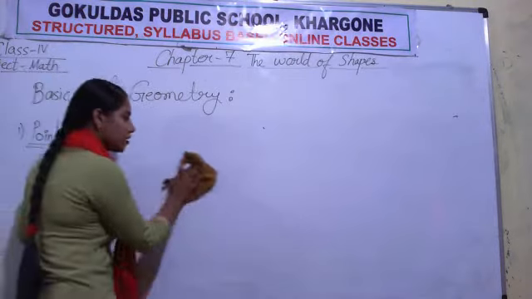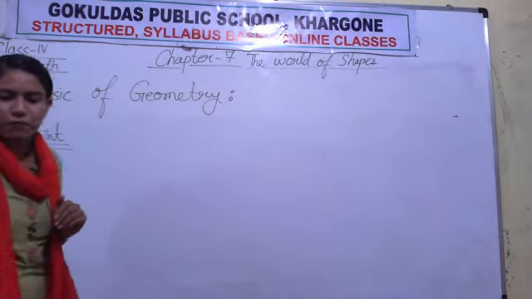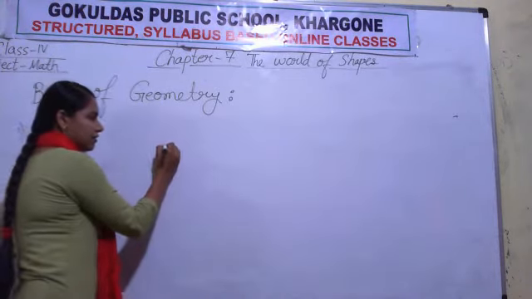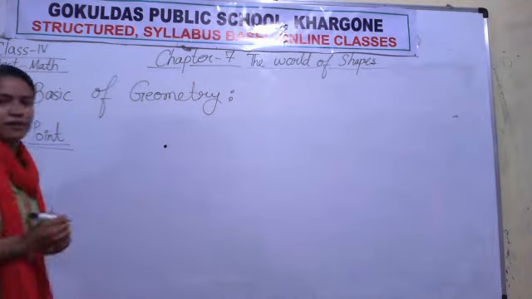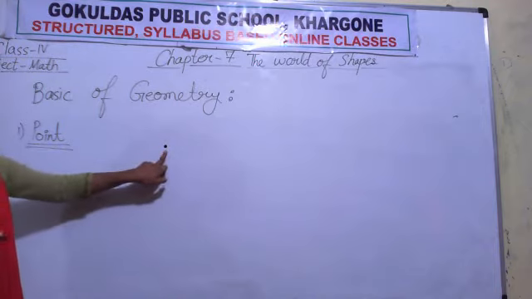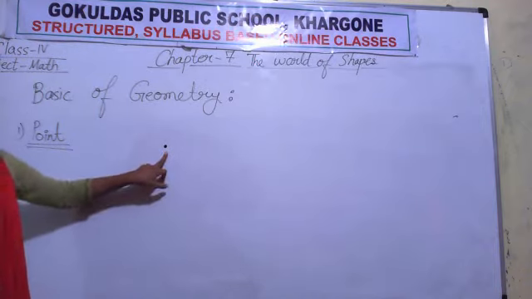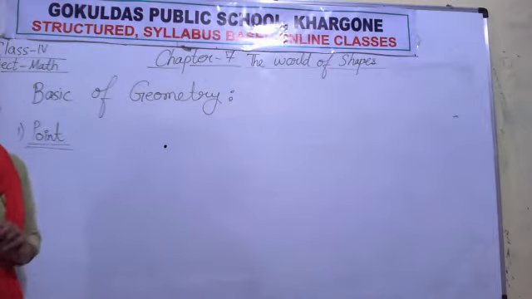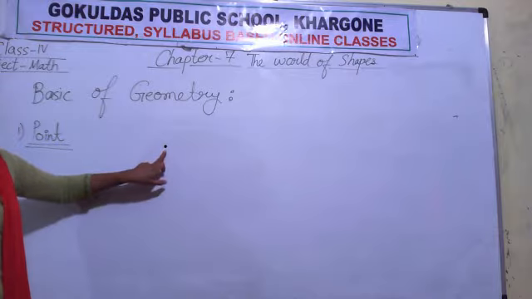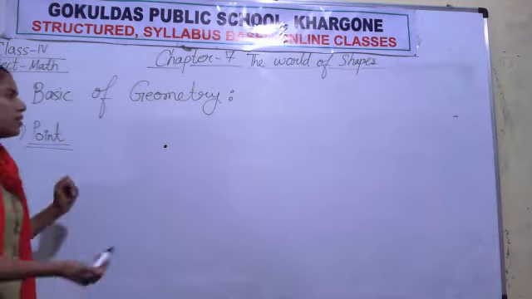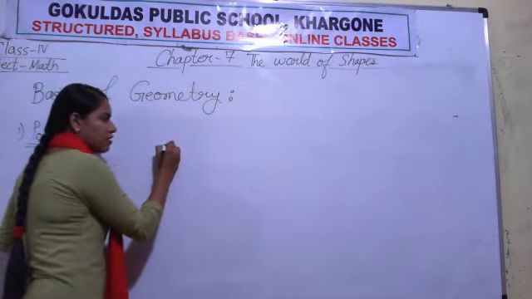But to make it visible, I am darkening it. To make it visible to you, I am darkening it. Now you can see this dot. But remember, a point is just a dot which has no length, no height and no thickness. Why did I thicken it? So that it can be easily visible to you. So it is a point. Point is just a dot.